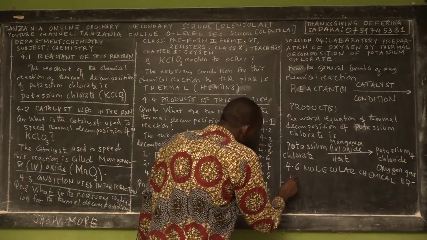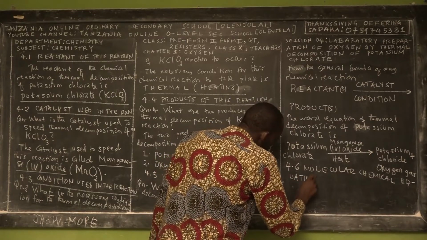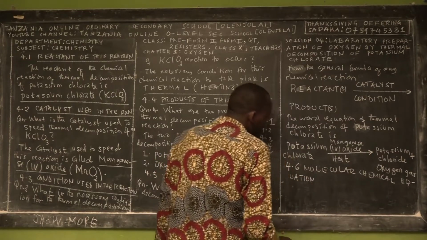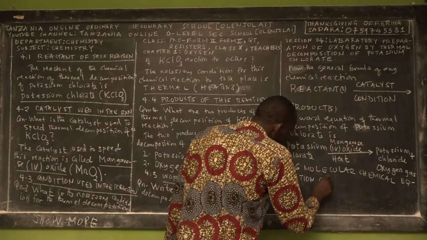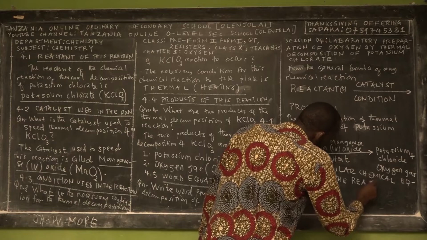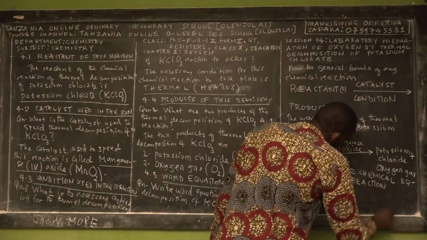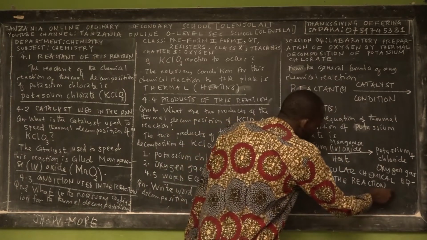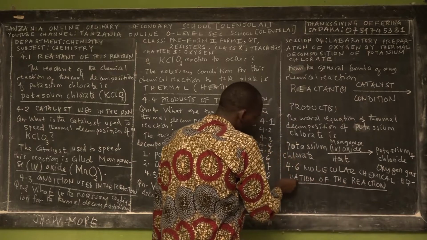Molecular chemical equation. So, molecular chemical equation of what? Of the reaction. Molecular chemical equation of the reaction.